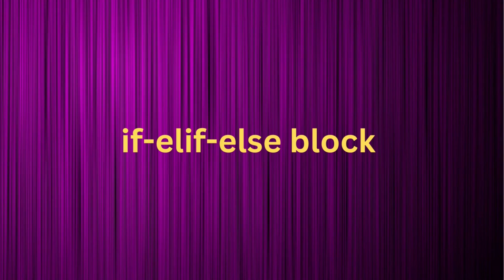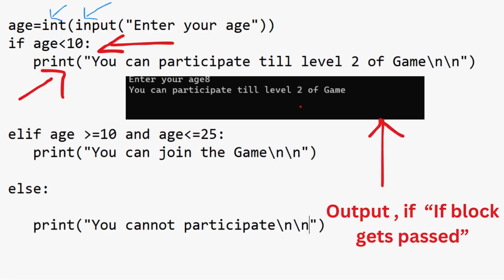For doing that I have taken an example here. For this age variable, I'm asking the user to enter the value. I use the input function to get a value from the user, and the whole input function I have wrapped inside an int function. As you know, the data that comes from an input function is always a string, but here we want a number, so we are converting that into an integer.